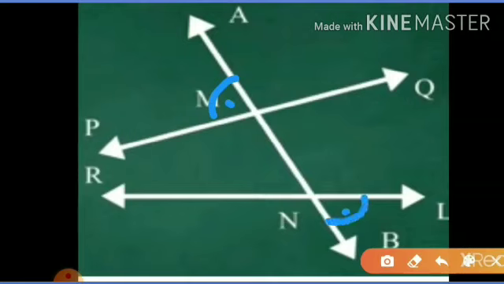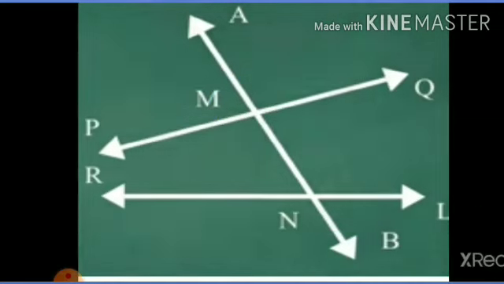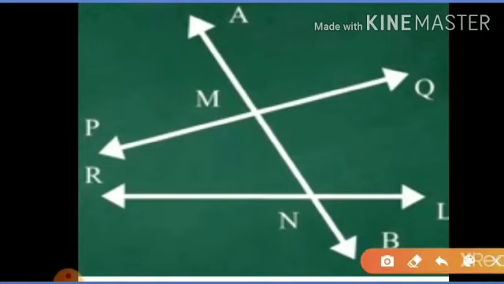This is the first pair of exterior alternate angles. Now next, angle AMQ and angle RNB. This is the second pair of exterior alternate angles.